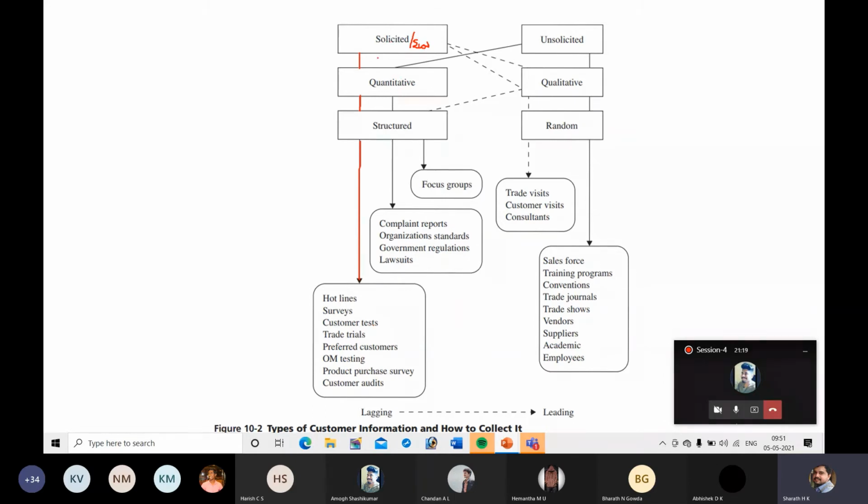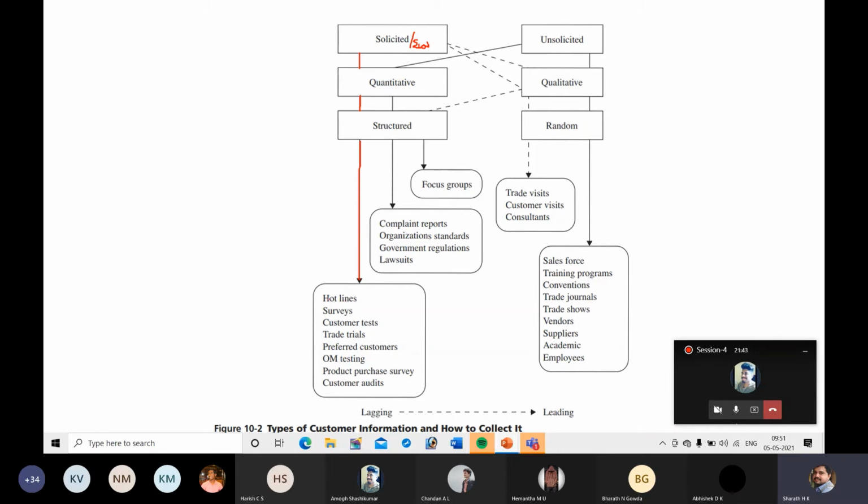Then this information will be quantitative, that means it is measurable, and it is routine. When the company searches for information, it can measure it in terms of values, and it is periodic. What are the ways in which you can get solicited, quantitative and structured information?